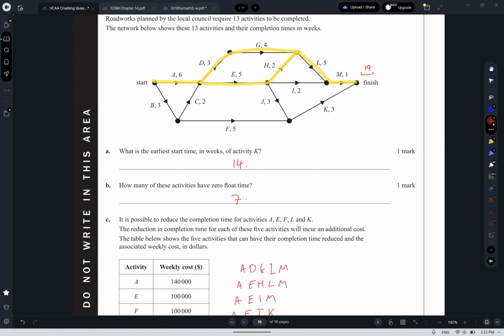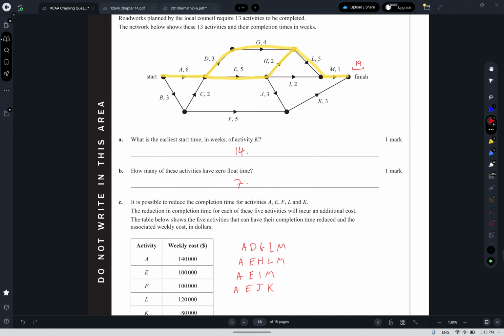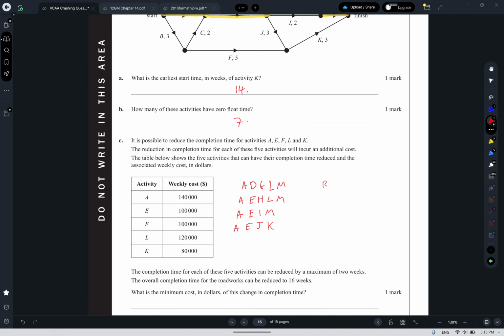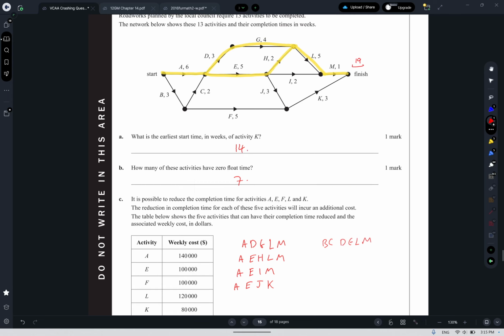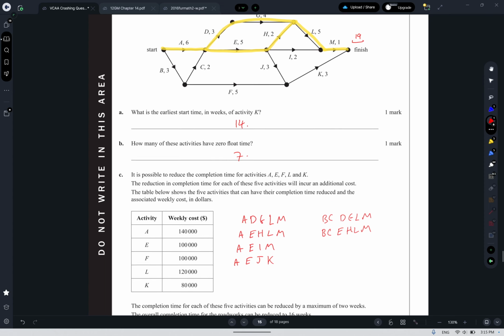So we've done all of them once to start with A, it looks like. Then it would be B, C, D, G, L, M. And BC, EH, LM. We'd also have BC, EIM.